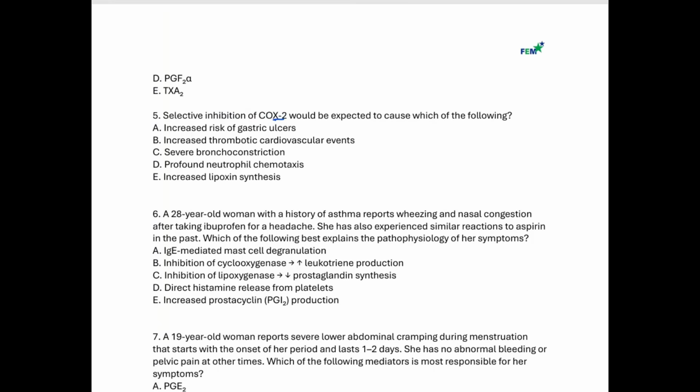Next question: selective inhibition of COX-2 will be expected to cause which of the following effects? Remember, like we said, if you are using a selective COX-2 inhibitor, that will decrease your prostacyclin, but your thromboxane A2 is going to be unchanged. Because of the mismatch between both of them, you're having thromboxane A2, which can cause platelet aggregation and vasoconstriction, and less prostacyclin, which is supposed to cause vasodilation and inhibit platelet aggregation. So this is going to increase this patient's risk for thrombotic cardiovascular events. So the best answer there will be B.